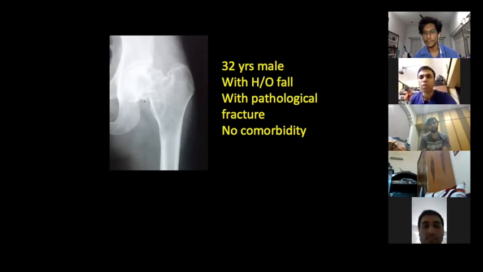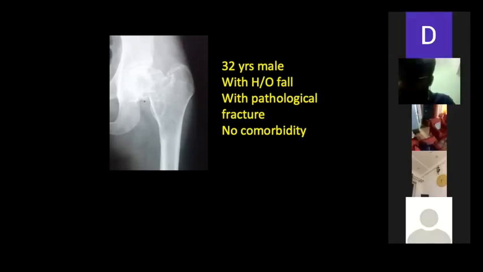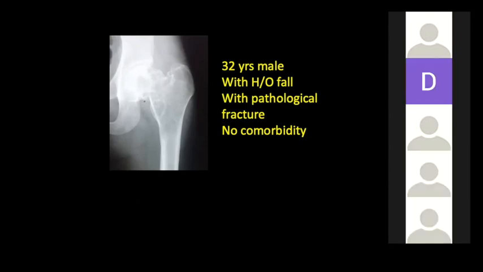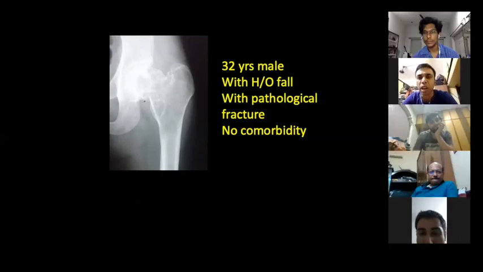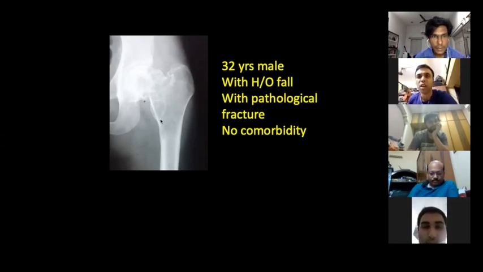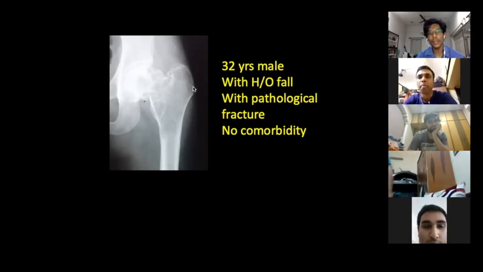Predominantly an osteolytic lesion in the proximal femur, the entire half of the proximal femur, with a pathological fracture of the neck, and part of the femoral head is also involved. Multiple lobulated punched out lesions. The zone of transition is wide, not a narrow zone of transition. Sir, actually if you see, the zone of transition is not that bad. The lesion is all over here.